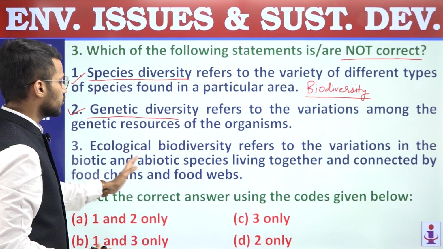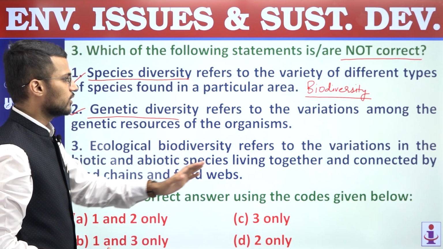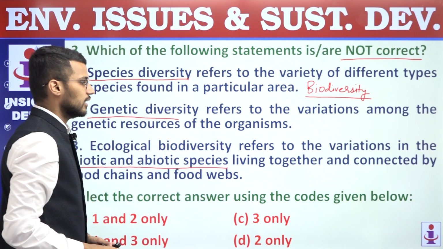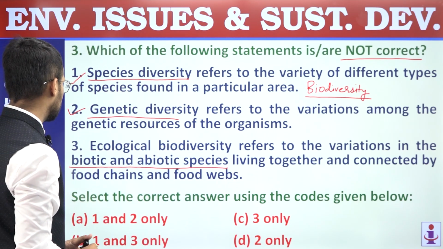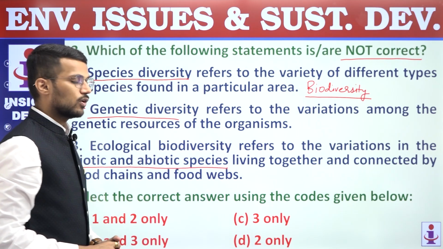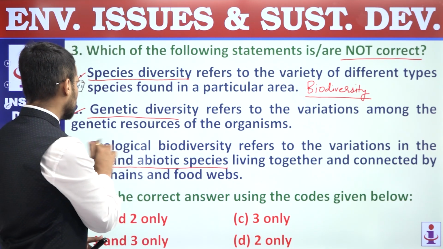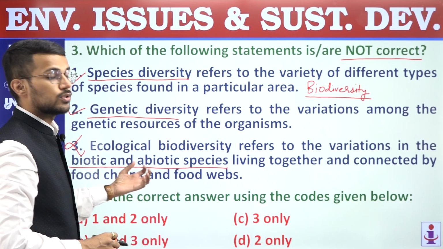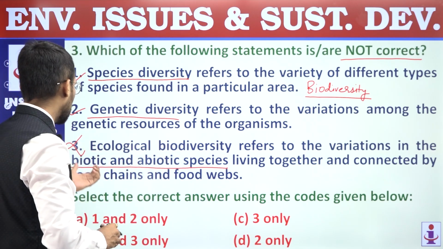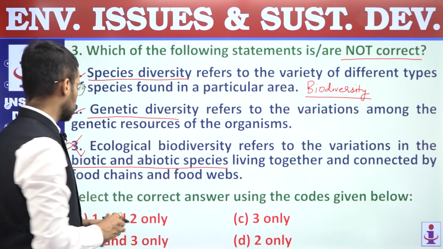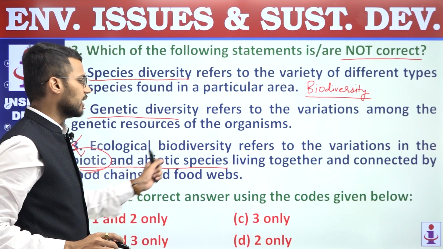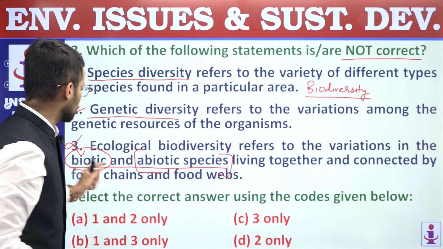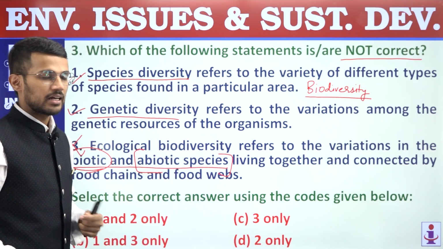Third, ecological biodiversity refers to the variations in biotic and abiotic species living together and connected by food chains and food webs. Right, so this statement is an incorrect statement because ecological biodiversity refers to variations in the plant and animal diversity. So it is not biotic and abiotic species, because there are no abiotic species, right? And that's why third statement becomes incorrect statement.